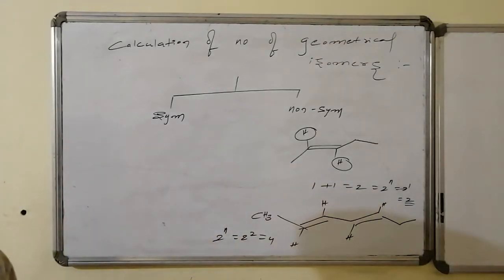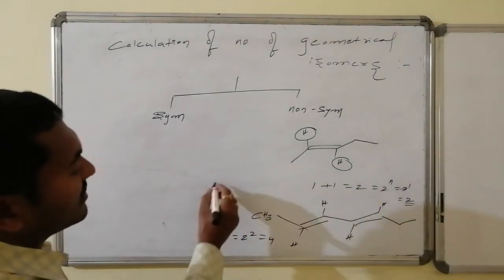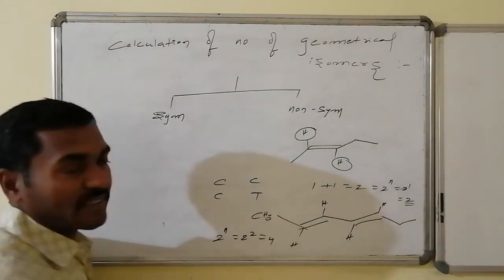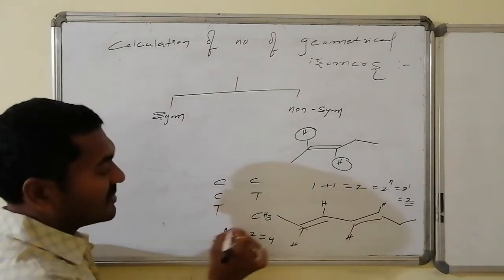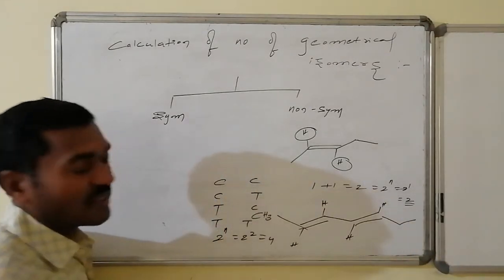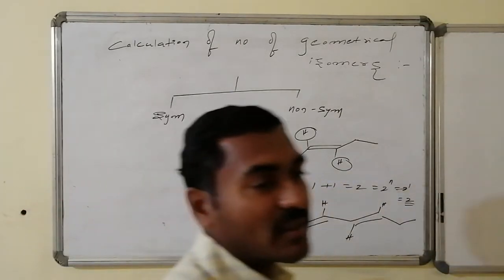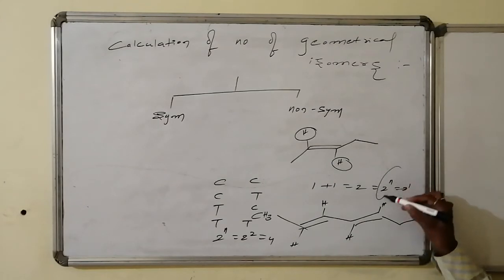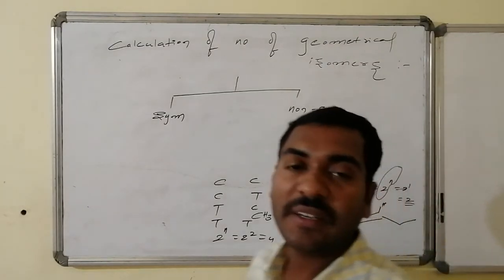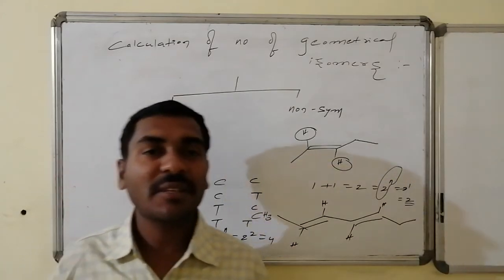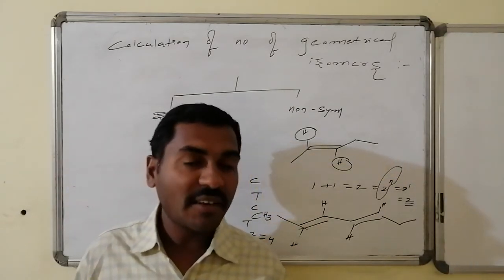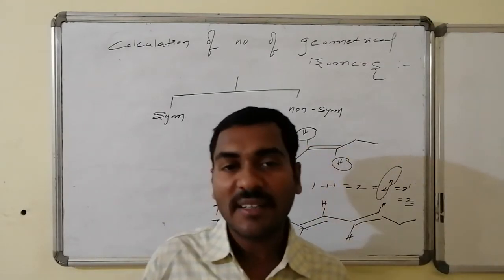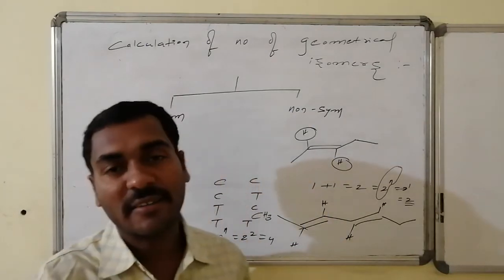Whereas if I write them all out, they become: first bond cis, second bond cis; first bond cis, second bond trans; first bond trans, second bond cis; and both bonds trans. Thus I will be getting 4 stereoisomers. In this way, for the unsymmetrical ends, the formula used for calculation of the number of geometrical isomers is 2 power n, where n stands for the number of stereogenic centers, that is, restricted rotations between the atoms having proper substitution to show geometrical isomerism. On behalf of that, we can calculate.